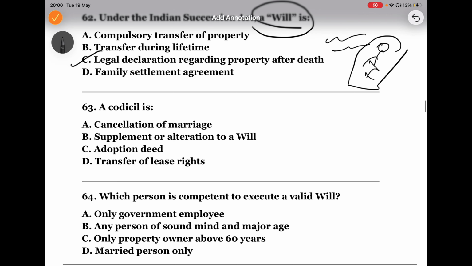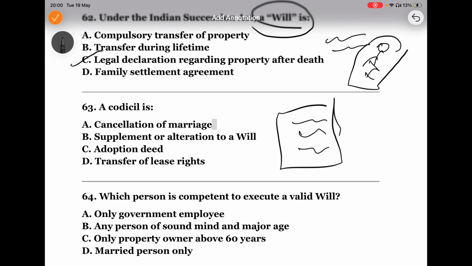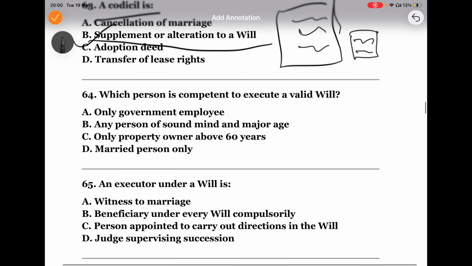What is a codicil? Sometimes a person wants to change only a part of the will. Now he has written a will, and he has to change some part of it. Instead of writing a complete new one, that additional document which he is going to attach is called a codicil. So the answer is B: supplement or alteration to a will. It modifies or explains the original will. Next one.